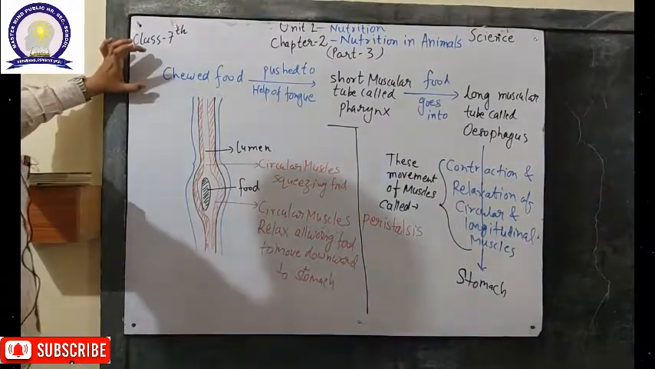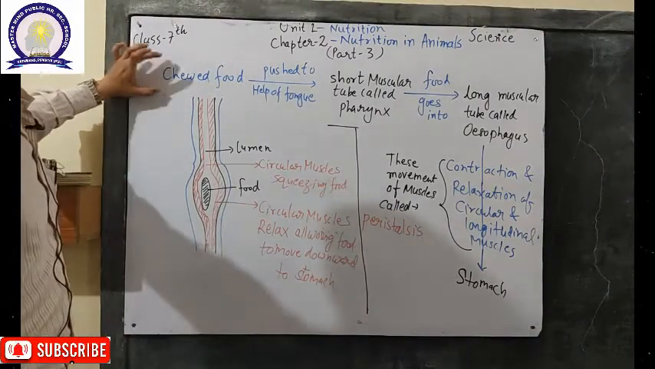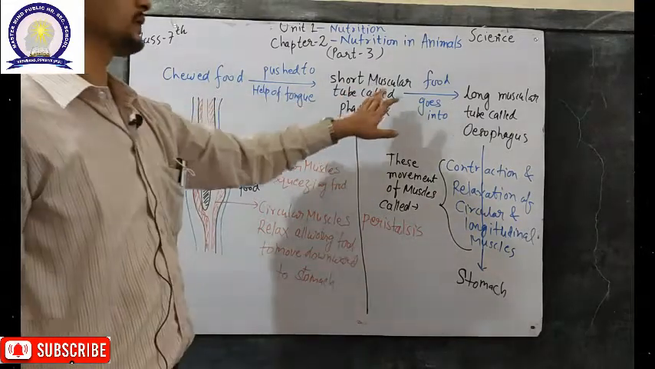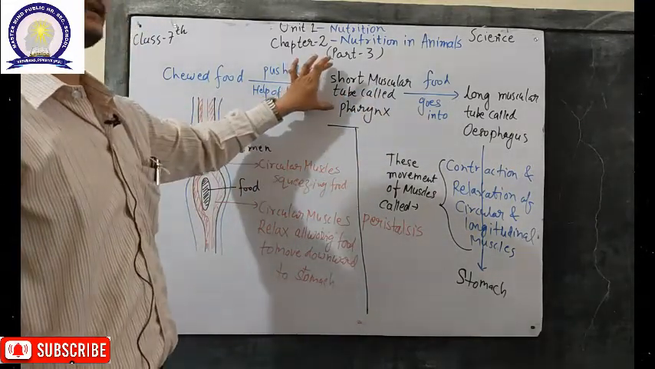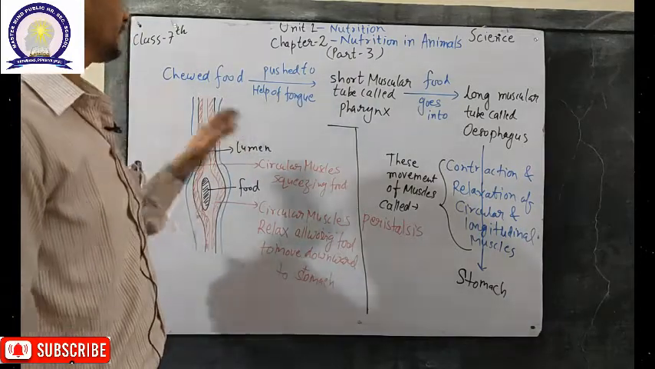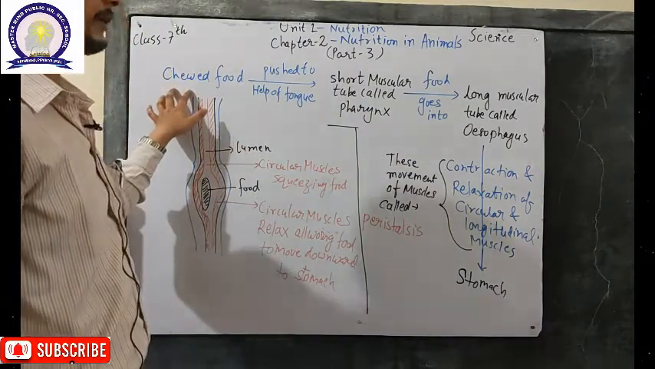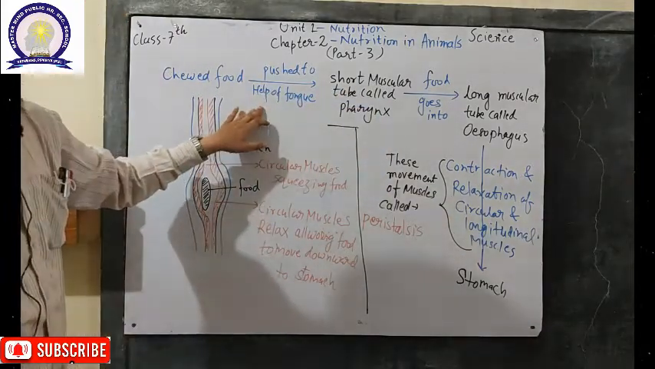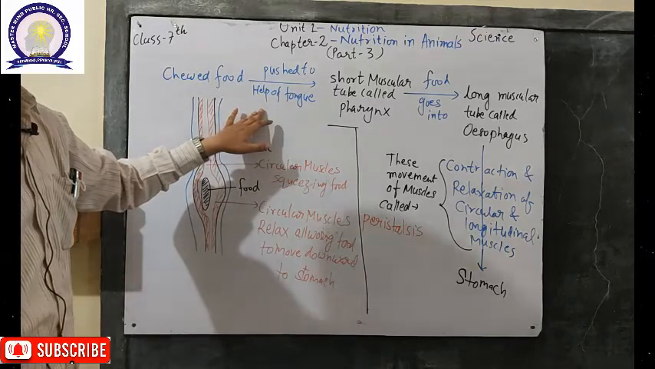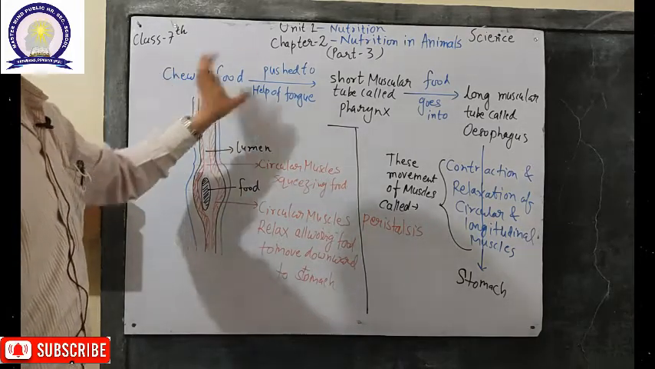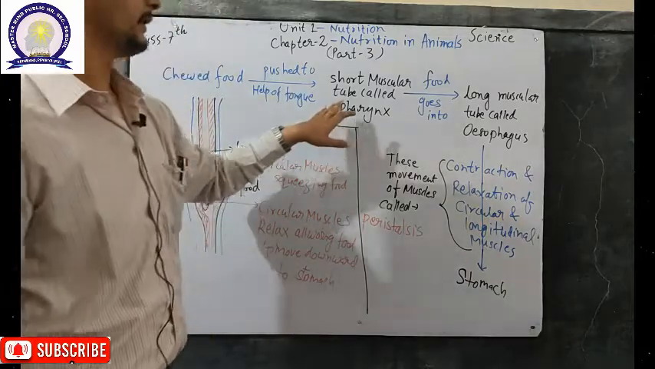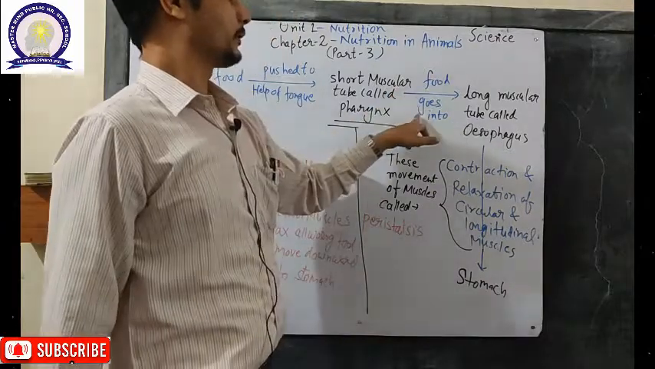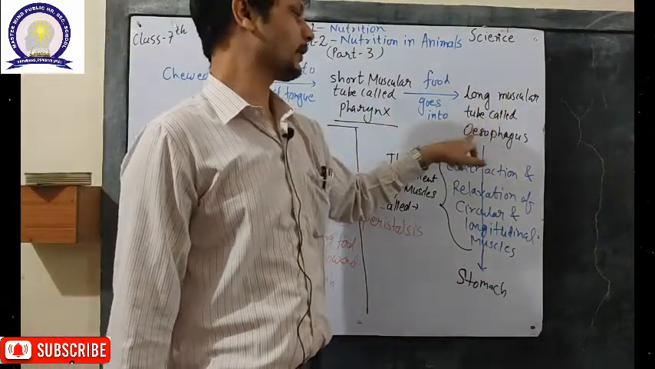So now, continuing with the digestion process in the human being, the chewed food from the oral cavity is pushed to a short muscular tube called the pharynx. The pharynx is present in the throat, and the food is pushed there with the help of the tongue and various muscle movements in the oral cavity. Now from the pharynx, food goes into the long muscular tube called the esophagus.